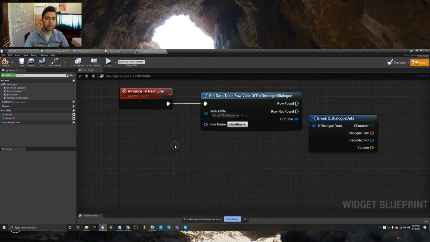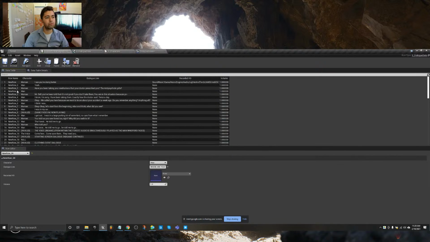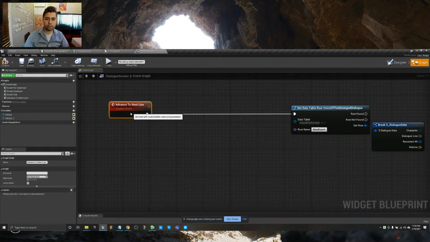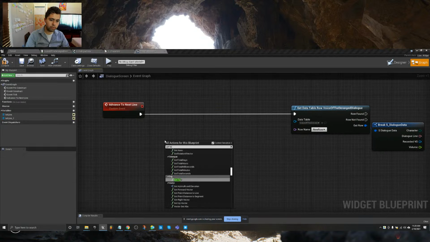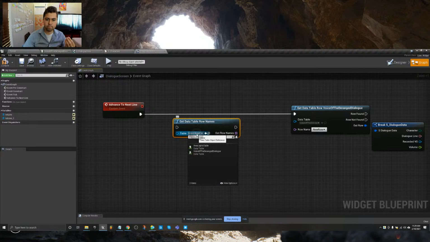So then we have this row name here. Now, I didn't name these rows specifically. It's just new row this, new row that. We don't really have to. It's one way that you could identify a row. But we could do something else with the data table. You can do get data table row. You can do get data table row names.